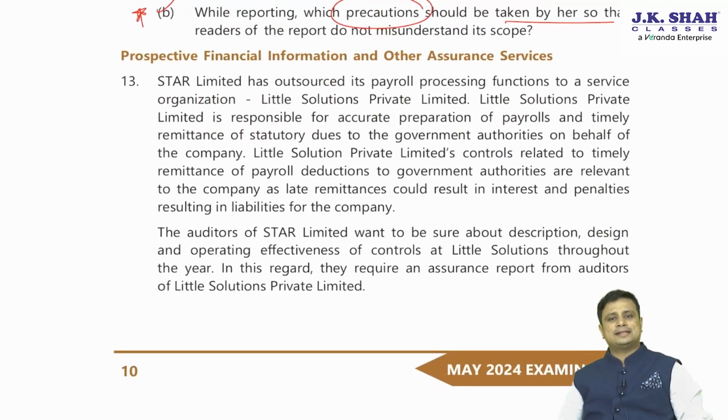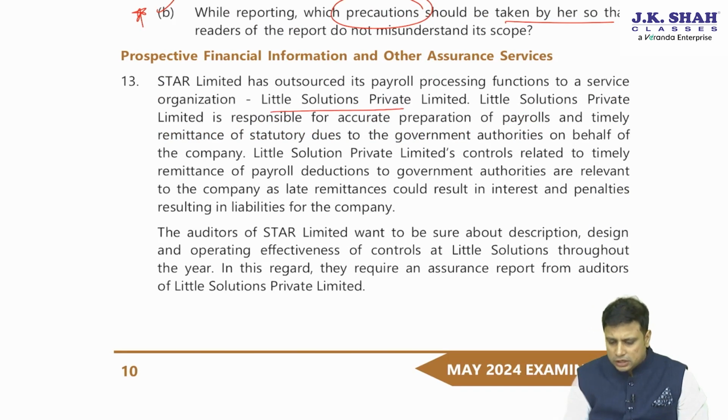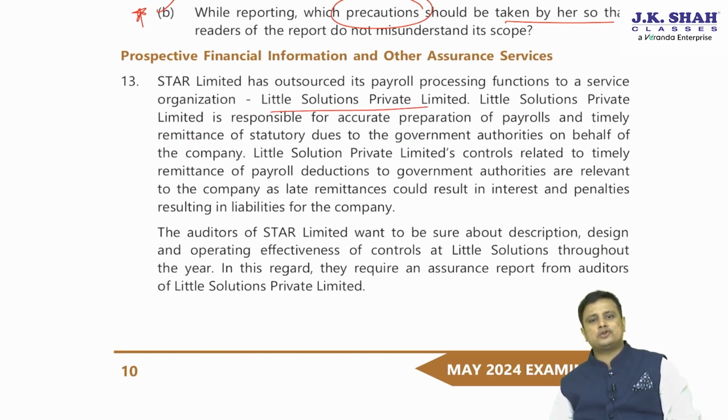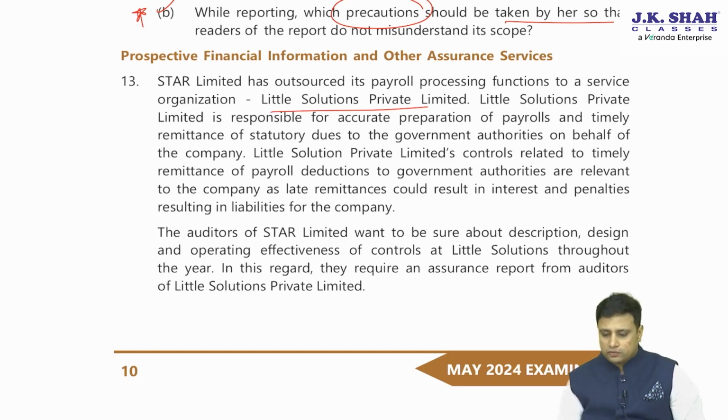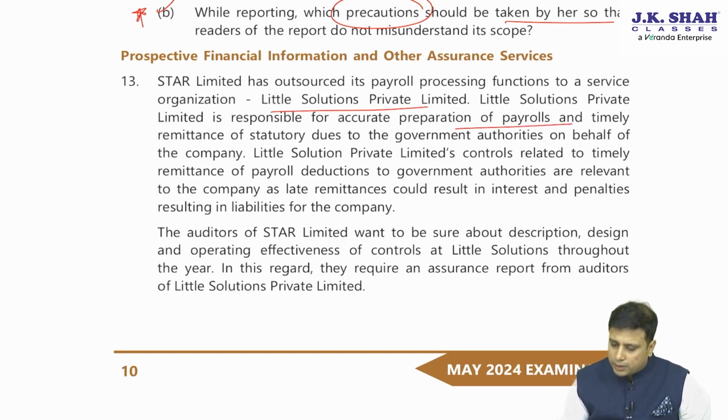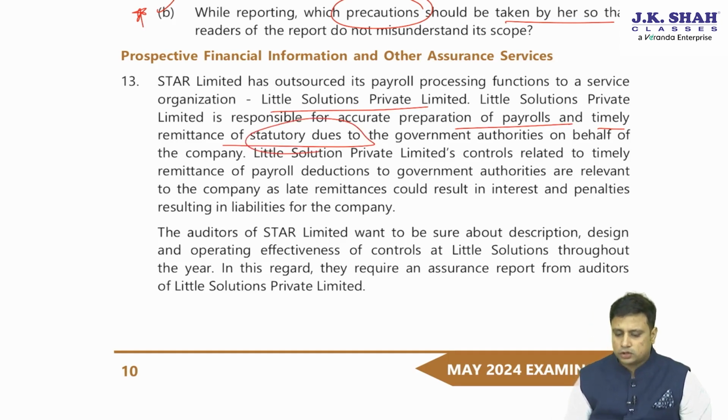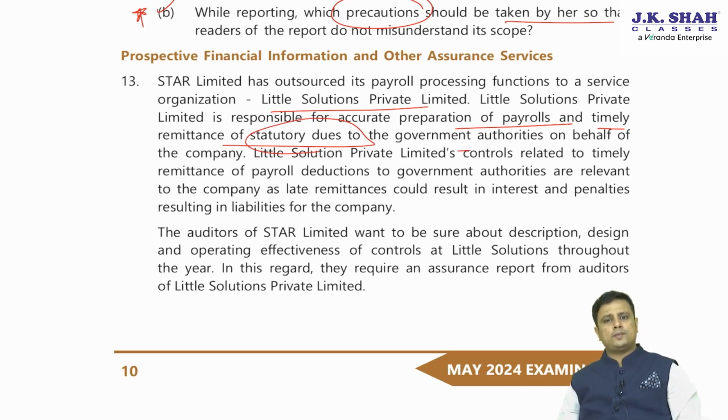Next, question number 30. Star Limited has outsourced its payroll processing functions to a service organization called Little Solutions Private Limited. Little Solutions Private Limited is responsible for accurate preparation of the payrolls and timely remittance of statutory dues to the government authorities on behalf of the company. So we have outsourced that particular job to Little Solutions Private Limited.